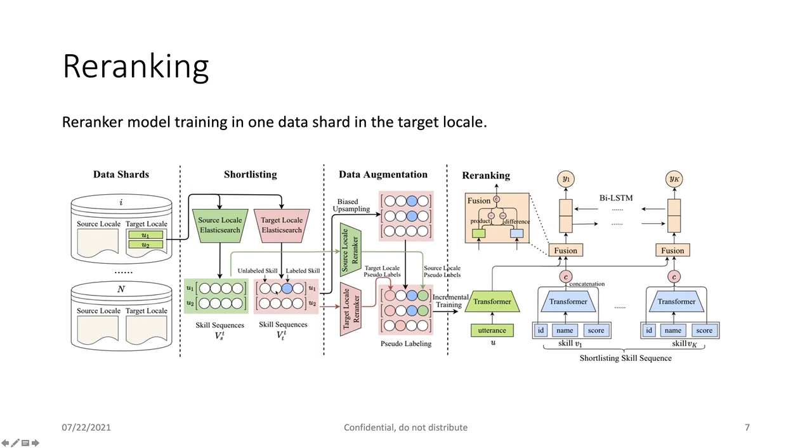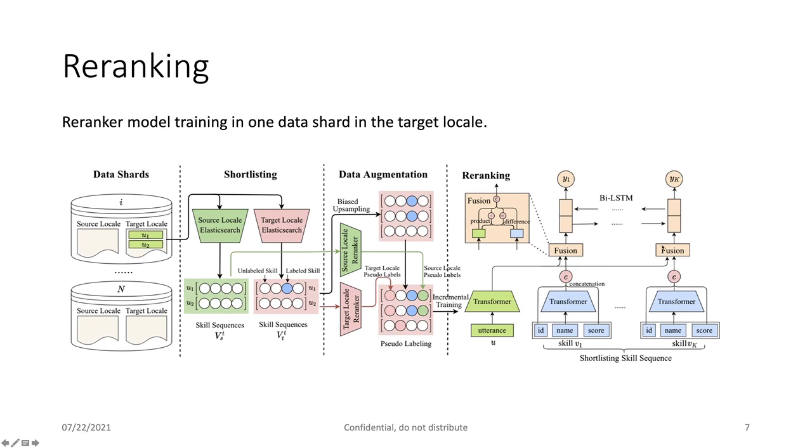We use the target locale skill sequence to do a biased upsampling. For each skill shortlisting sequence, we pass it to the individual pre-trained rankers in the previous shard, and then we predict some pseudo positive labels and add them to the current skill sequence as pseudo labels for further training. In the end, we merge the pseudo labels plus the biased upsampling results together to achieve the augmented data. And this data will be used for incremental training, and it will pass to the re-ranker